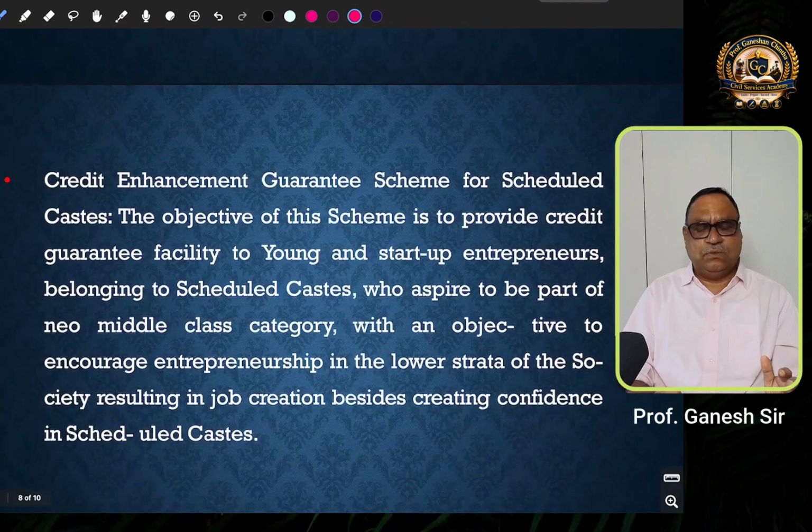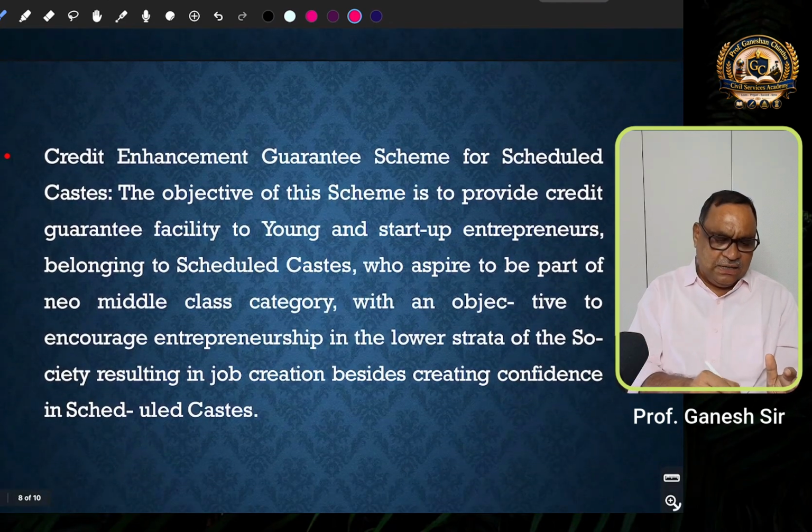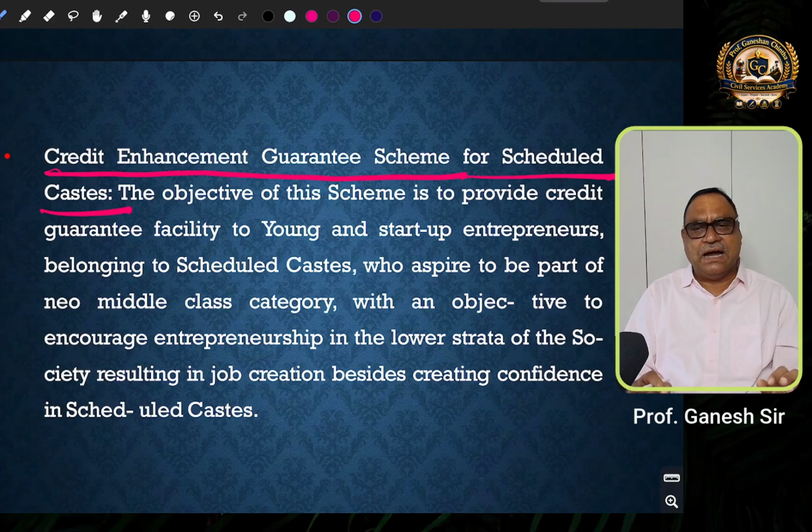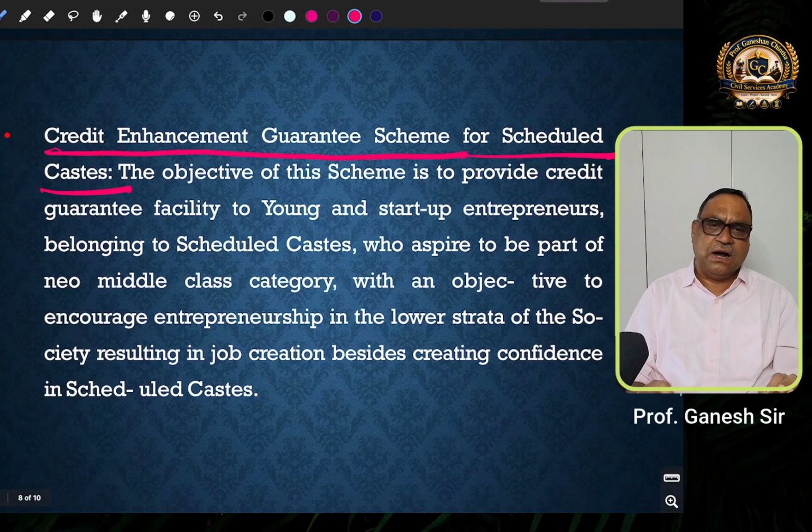So this is one scheme, and another scheme is called the Credit Enhancement Guarantee Scheme for Scheduled Castes.